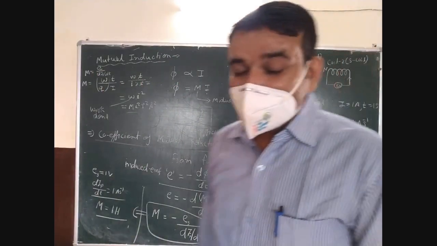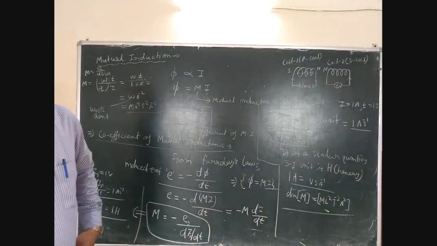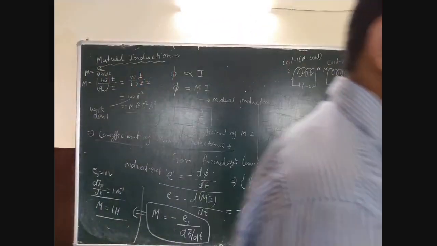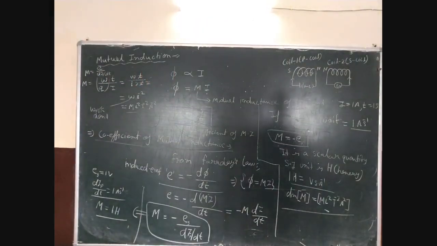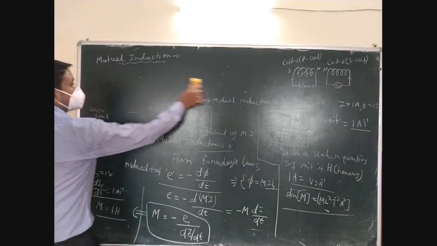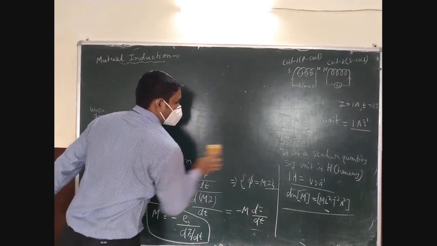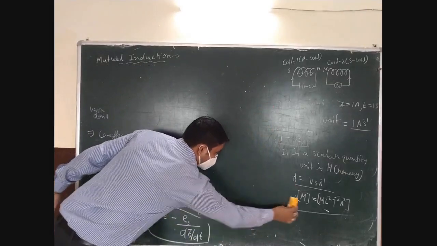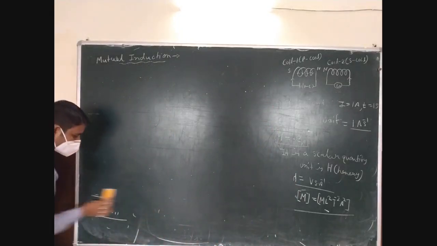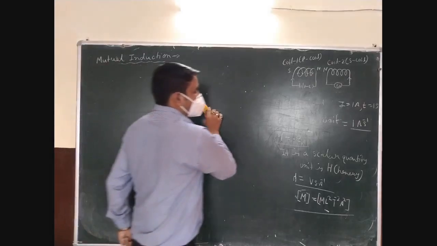Okay, now the next topic is the coefficient of mutual inductance for two long solenoids. It is important.